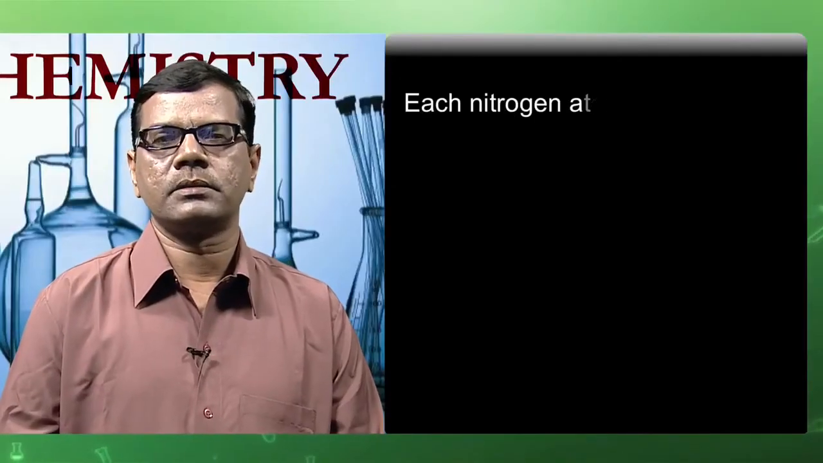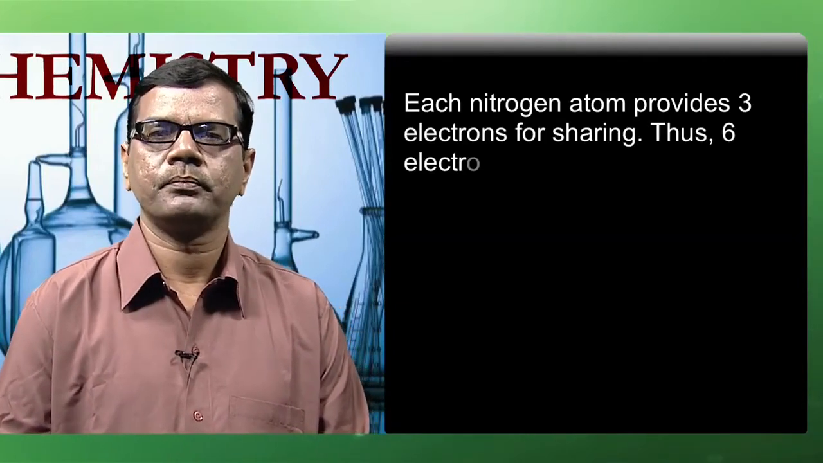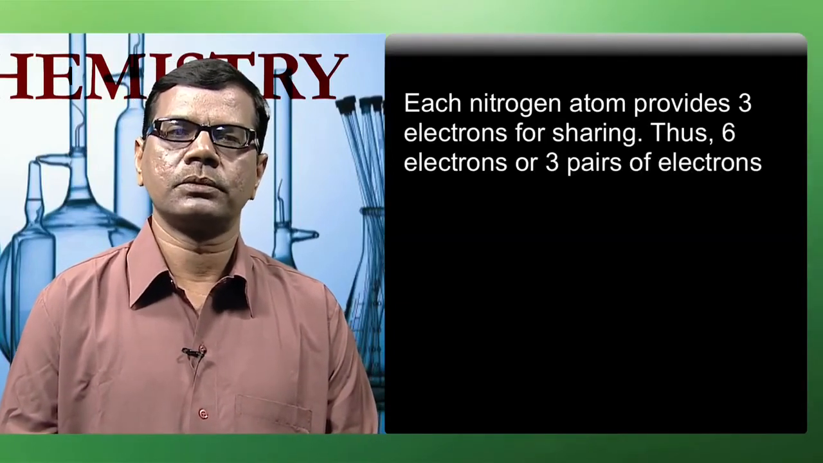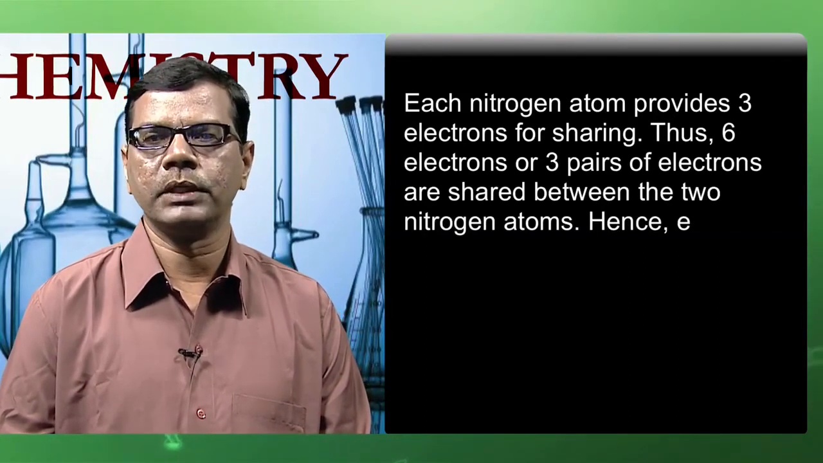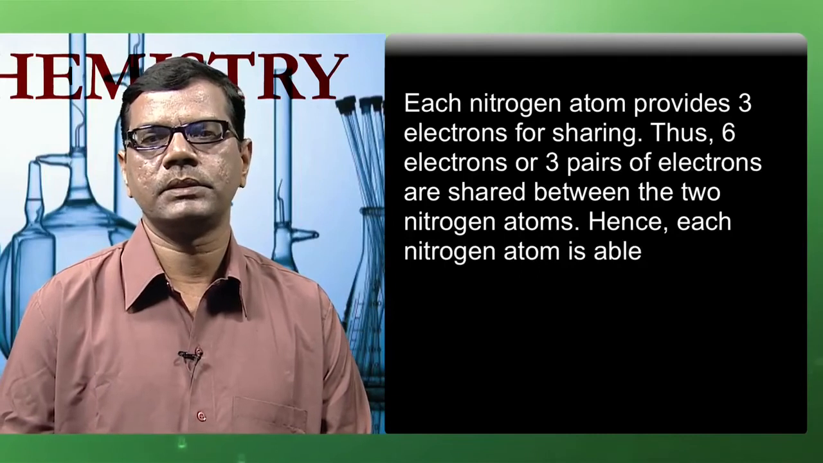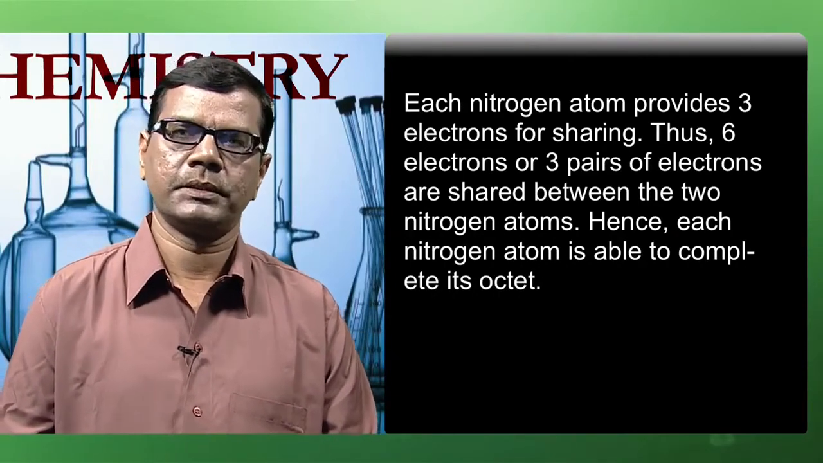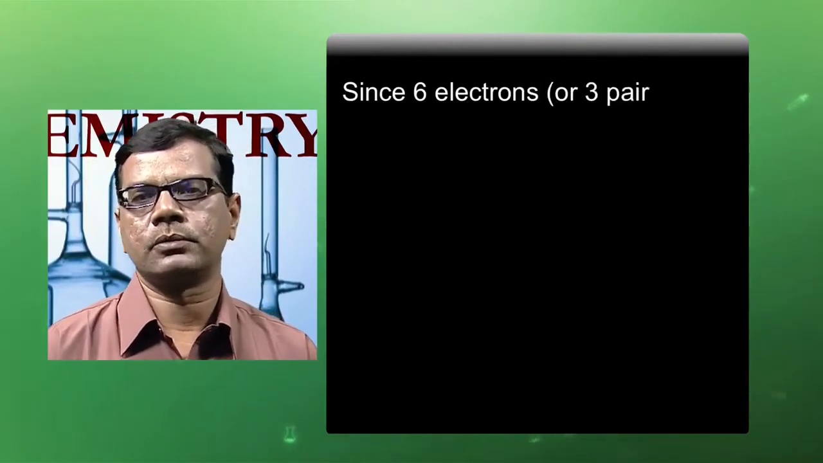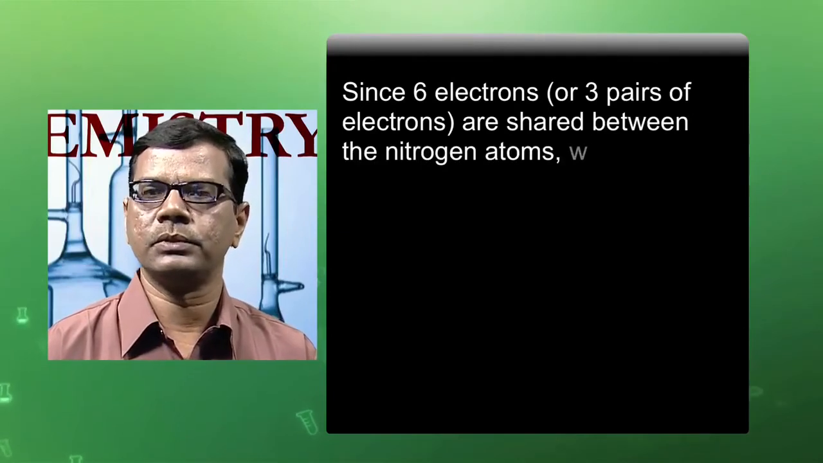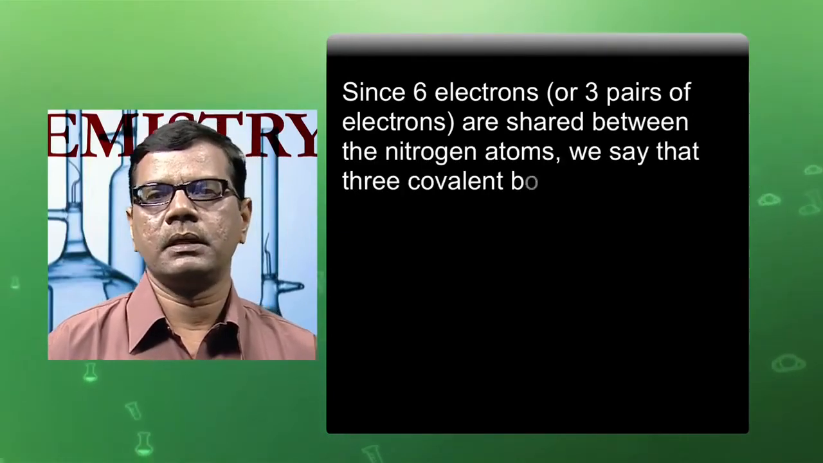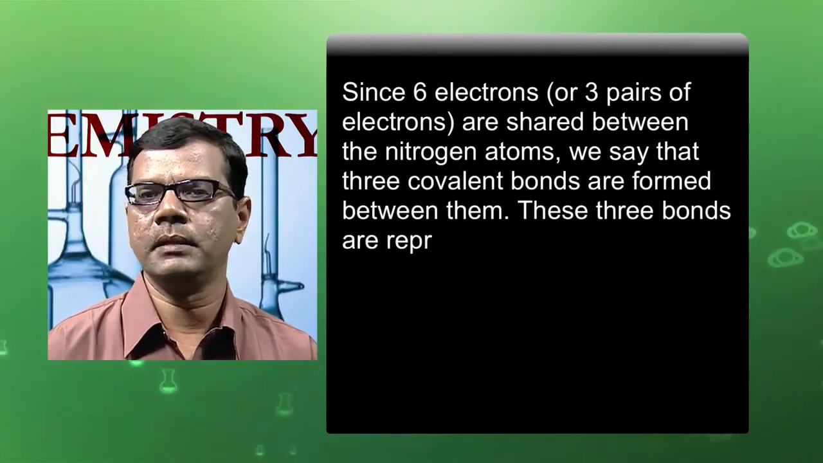Each nitrogen atom provides 3 electrons for sharing. Thus, 6 electrons or the 3 pairs of electrons are shared between the 2 nitrogen atoms. Hence, each nitrogen atom is able to complete its octet. Since 6 electrons or the 3 pairs of electrons are shared between the nitrogen atoms, we say that 3 covalent bonds are formed between them.